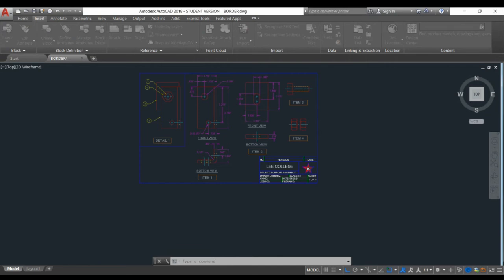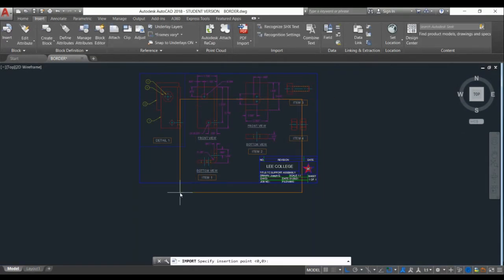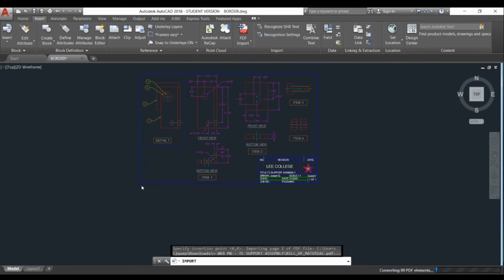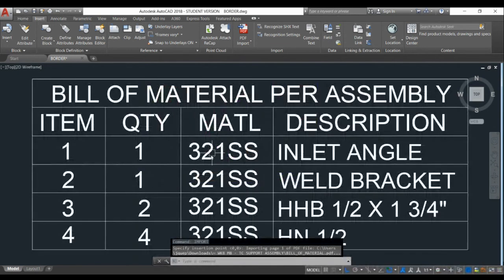And want to make sure that we're going to check this one in the location category. Click on the specify insertion point on screen. And also on this import options, click on the inside box, import as block. Click OK. And let's select the bottom left hand corner insertion point right here, intersection point. Okay. Click on it. Okay.